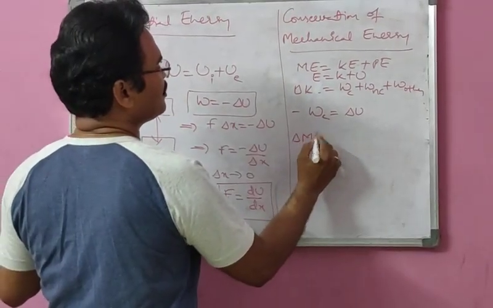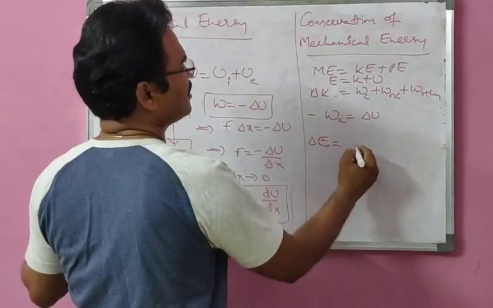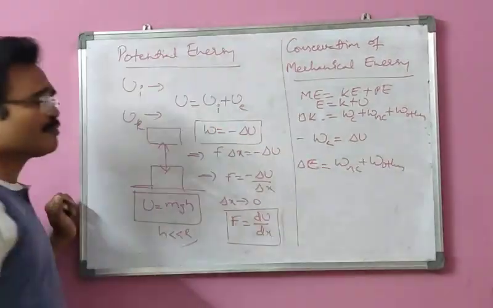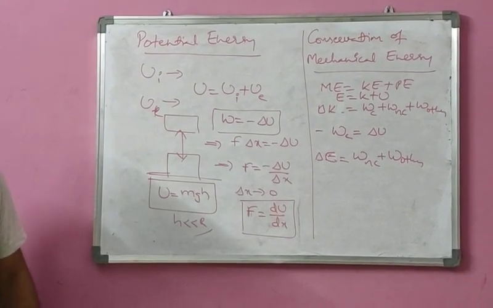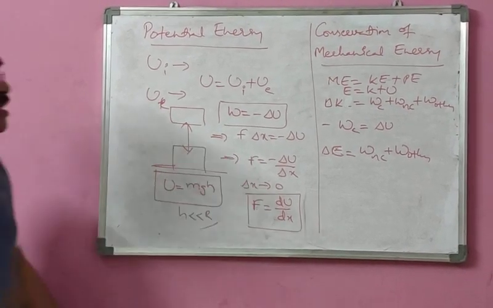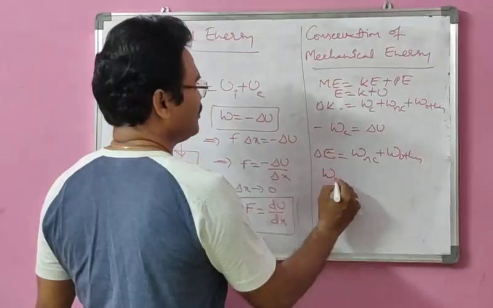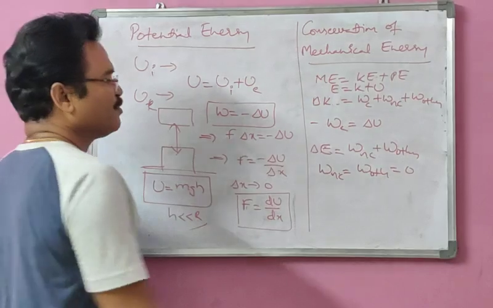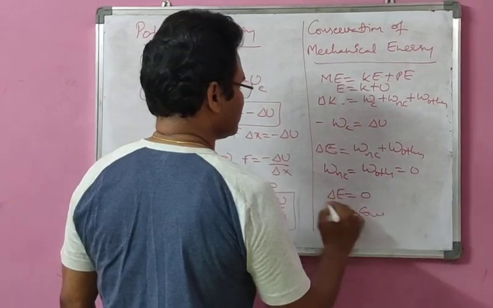So delta E equal to, if you sum up, the W c terms cancel, and we get W non-conservative and W other. WNC means non-conservative forces. When only conservative forces act on the body, the effect of the non-conservative work is zero, and W other, that is internal, is going to be zero. Therefore, delta E equal to 0, or E equal to constant.